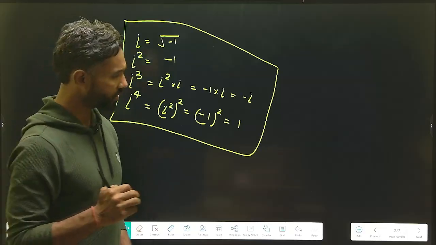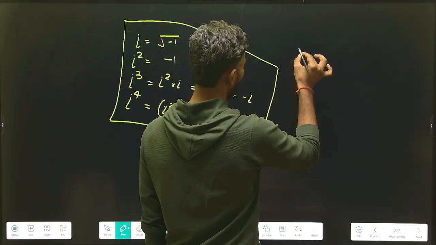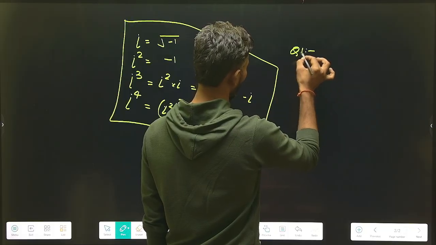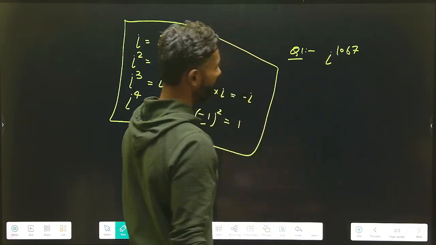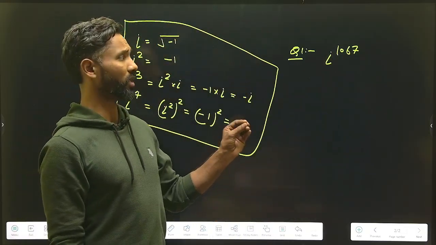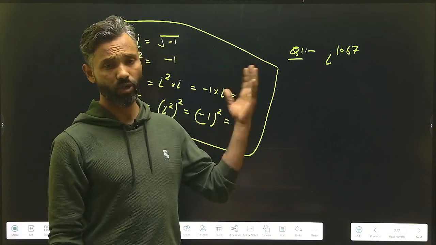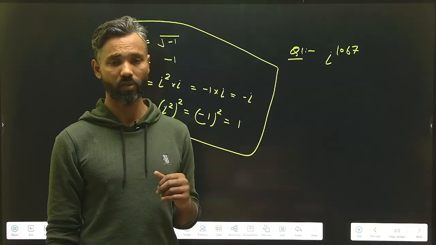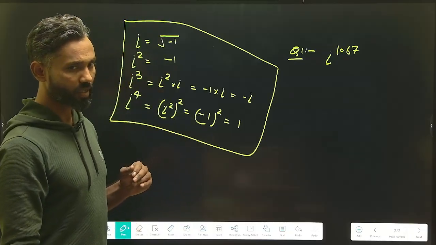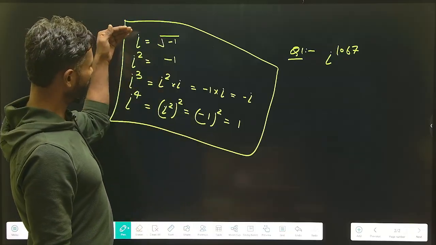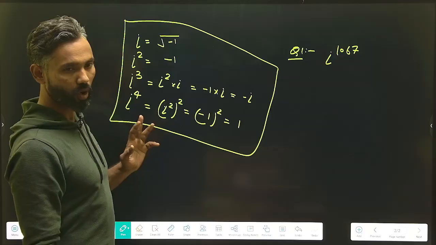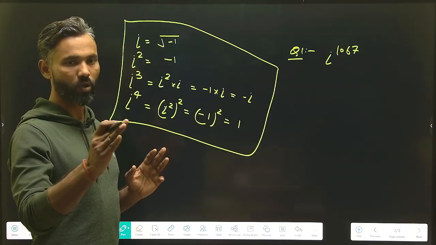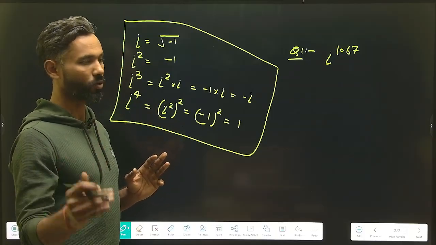Suppose you are asked to get the value of iota to the power 1067. So how can we calculate this particular value? It is quite easy. Firstly, as I told you, we should know the values right from iota to the power 1 up to iota to the power 4.